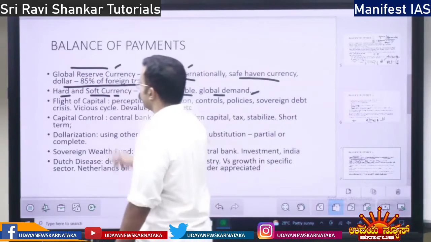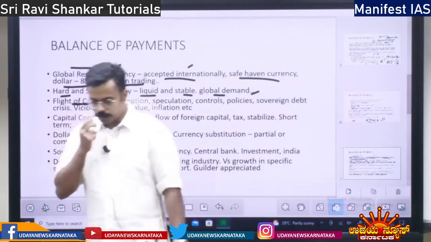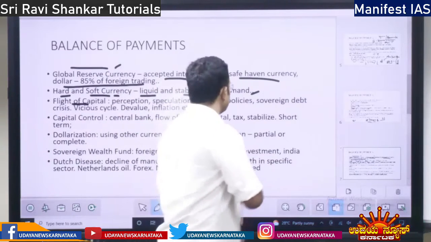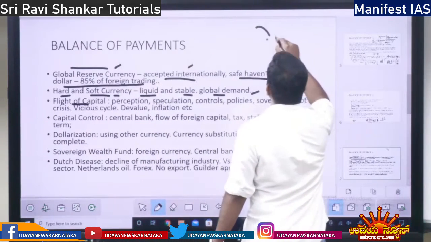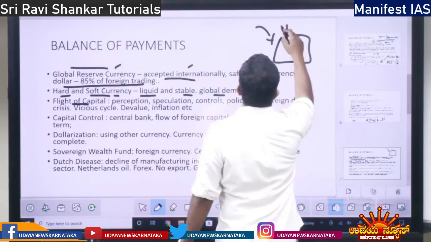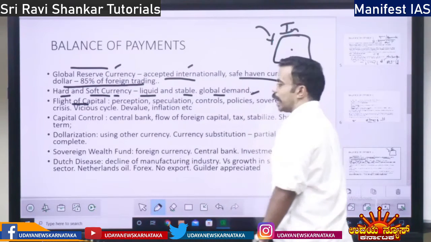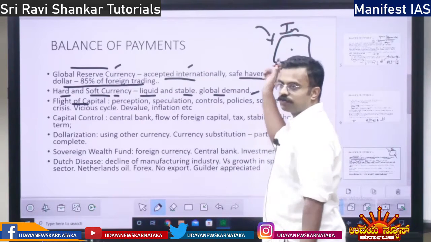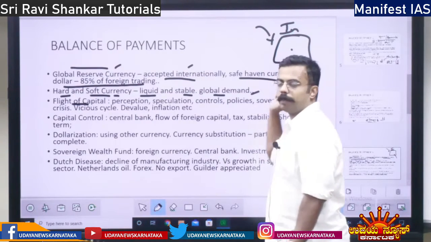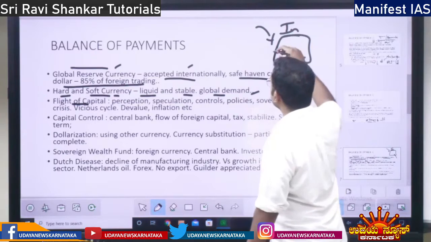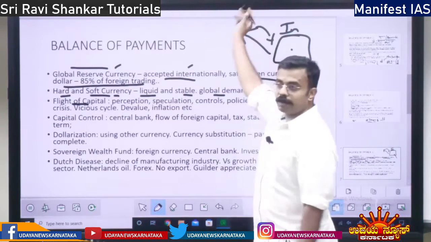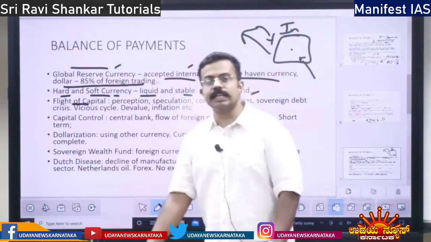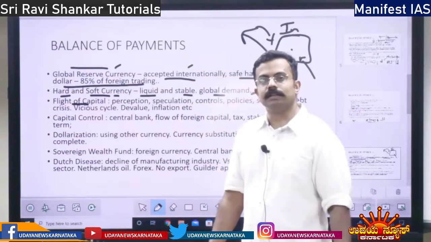Flight of capital. Flight of capital means what? Some foreign country would have invested in, let's say, India. Some crisis happens within India. Some country attacks India. There is war, say with Pakistan. All this capital investment will go back outside the country. That is flight of capital.